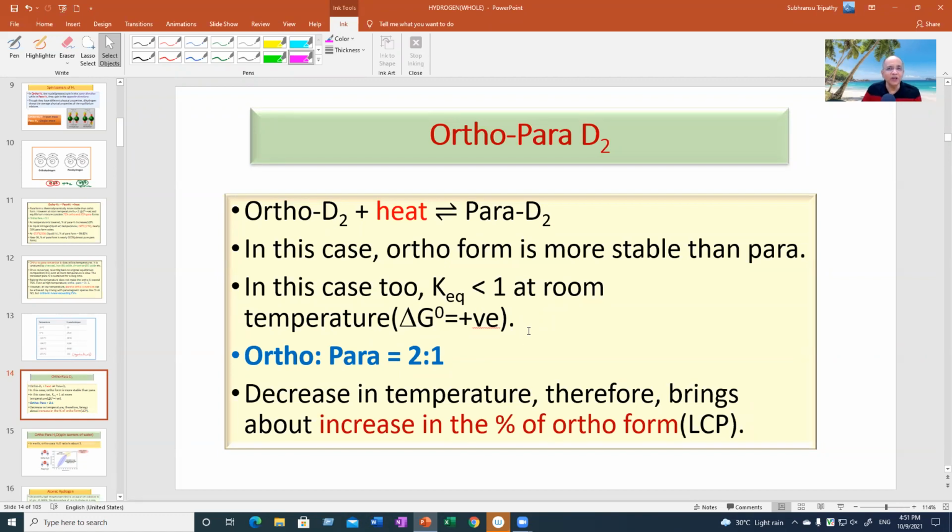And therefore, when you lower the temperature, tell me which isomer will be more and more abundant. Raise your hand. I will ask you the question. Digdarshan has, I will definitely ask you to unmute. Which one will have more and more abundance as you lower the temperature? Sir, para will be having more. Devanshu? Sir, ortho. Precisely. Devanshu is correct.